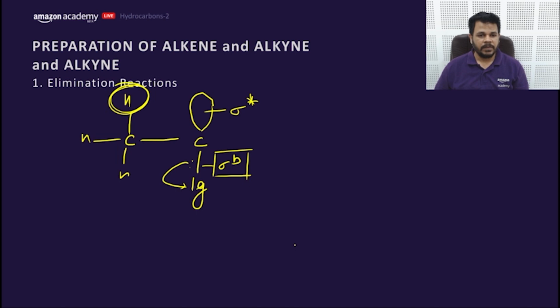This is H, which is opposite to the Lg. Being on the opposite side of the Lg, it would be aligned with the C-Lg anti bonding orbital, parallel to each other. So the shifting of electrons to the parallel orbital would be easy compared to syn elimination.